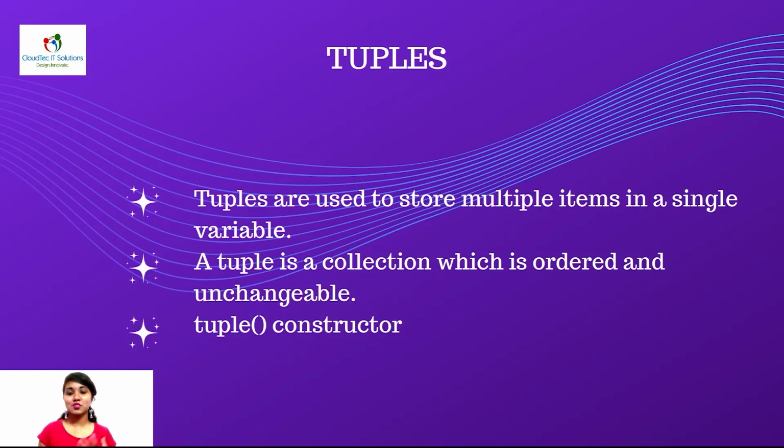Next come the tuples, which are the same as lists, and are also used to store multiple items in a single variable. It is a collection which is ordered, and the highlight is that it is unchangeable. You cannot change the values once you declare a tuple. It's not the same in a list, where you can change it anytime you need. The tuple constructor is something you can also use along with the creation of variables. Like when you create a variable and just have the tuple values inside the round brackets, in a similar way you can also use the tuple constructor. I shall show you how it is being used.